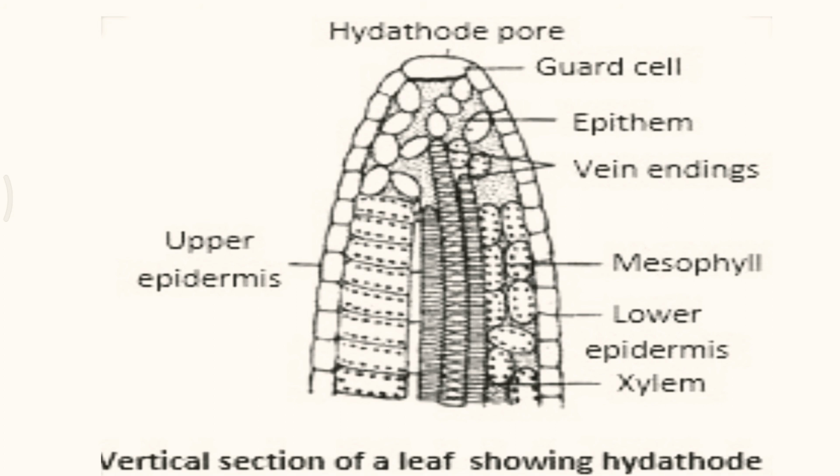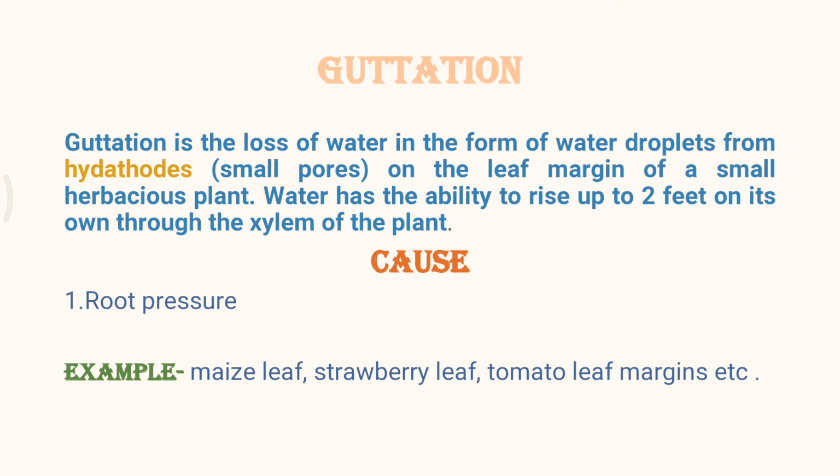There is a process which takes place from this hydathode, and the process is known as exudation or guttation. The exudation of liquid drops from the edges of the leaves is called guttation, and this normally takes place through stomata-like pores called hydathodes.